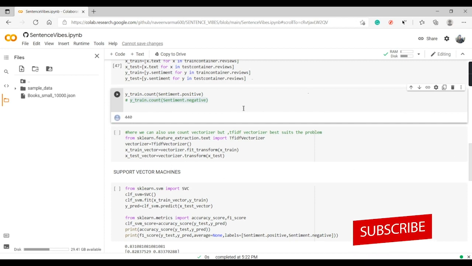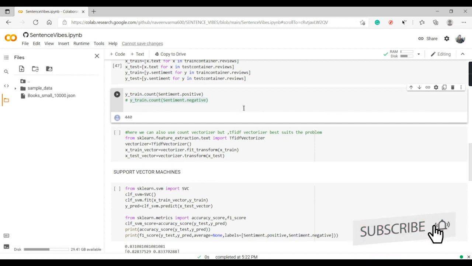So now we can go to the further part, that is using a TF-IDF vectorizer. Here the reviews have a few words like this book is good, this book is bad. The computer doesn't understand that this book is good is a positive sentence. So we'll take all this bag of words and represent it as a vector, so the computer can understand, okay, this is the vector, and the elements represent whether it's a positive or a negative one.